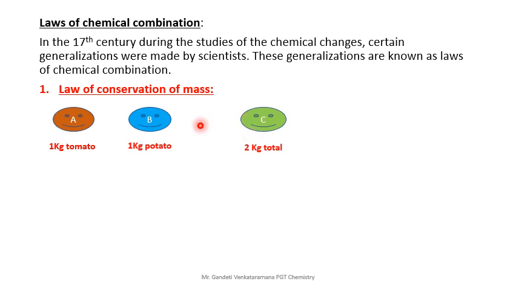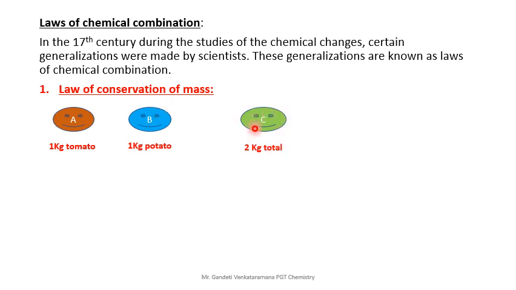Now we have to connect this concept to the chemical reaction: before the start of the reaction and after the start of the reaction. Here A and B we call reactants, and C is the product.